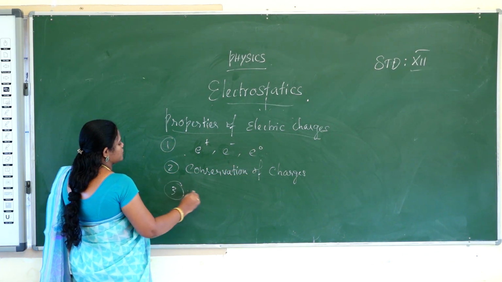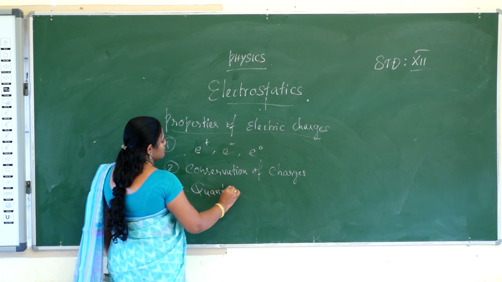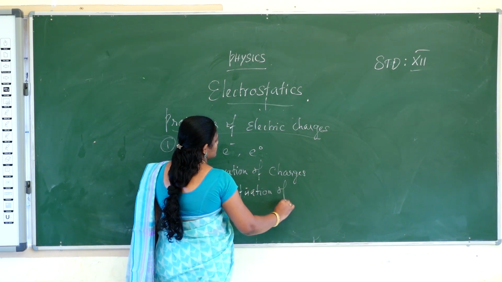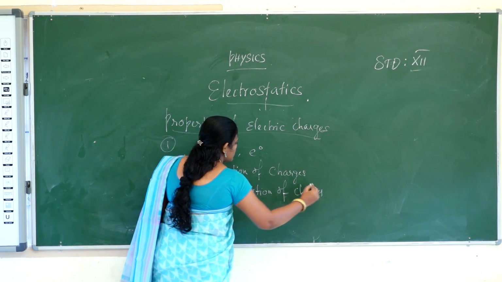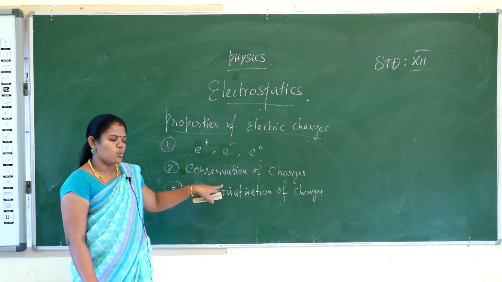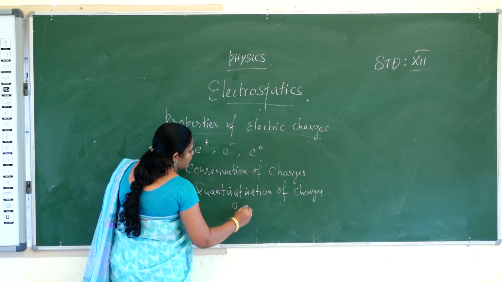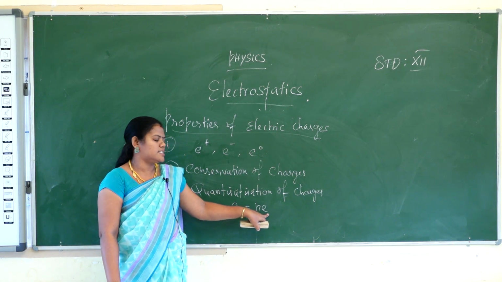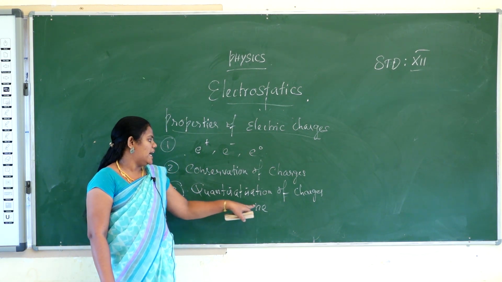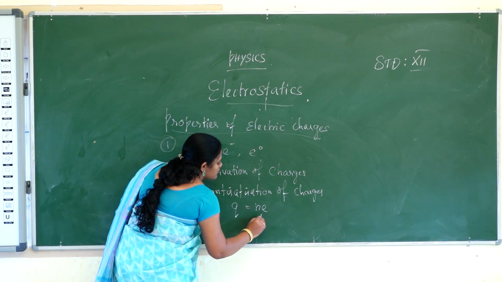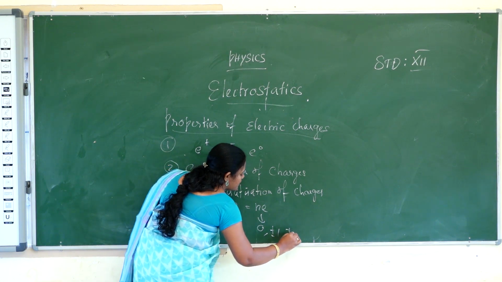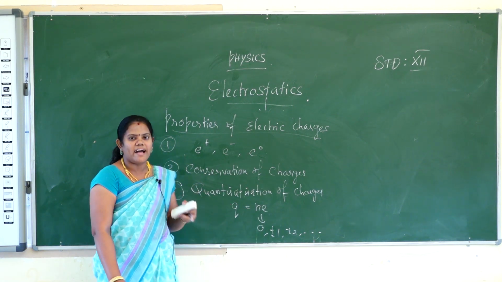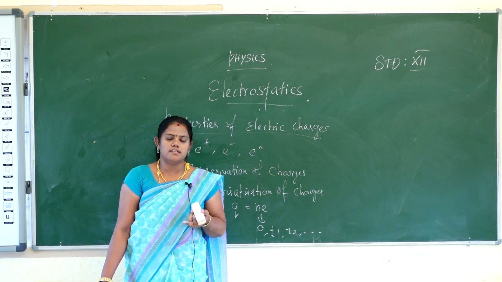And the third one is quantization of charges. Quantization of charges means the quantity of charges. What is the meaning of quantization? The net charge Q is equal to N into E. Q is the net charge, N is an integer, and E is the charge of one electron. What is the meaning of integer? That is 0, plus or minus 1, plus or minus 2, and so on. And what is E? That is the charge of one electron. What is the value of the charge of an electron? You already learned it in the 11th and 10th standards.